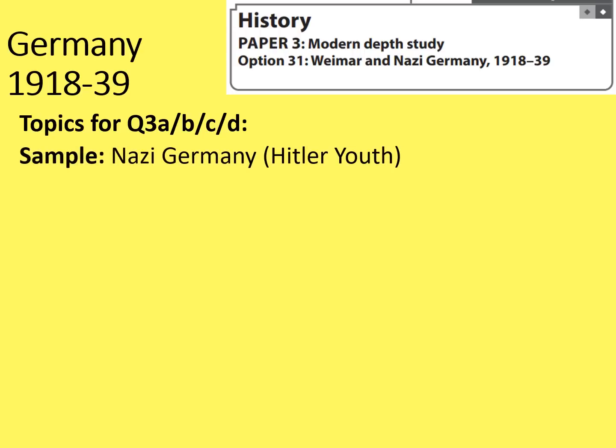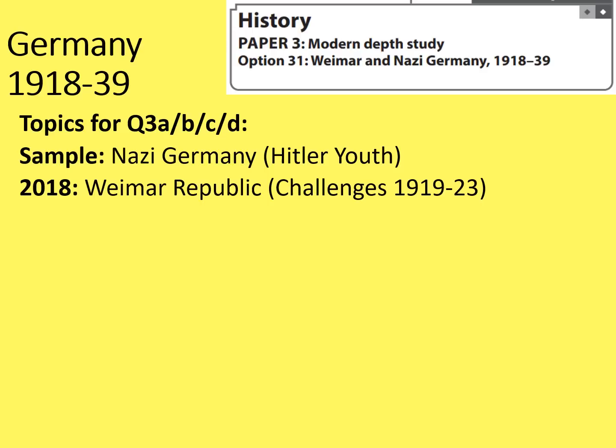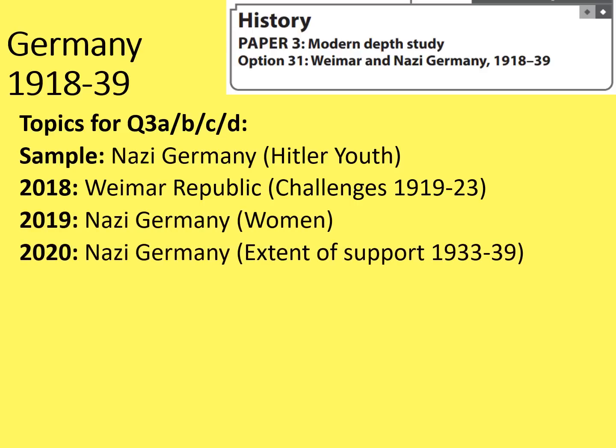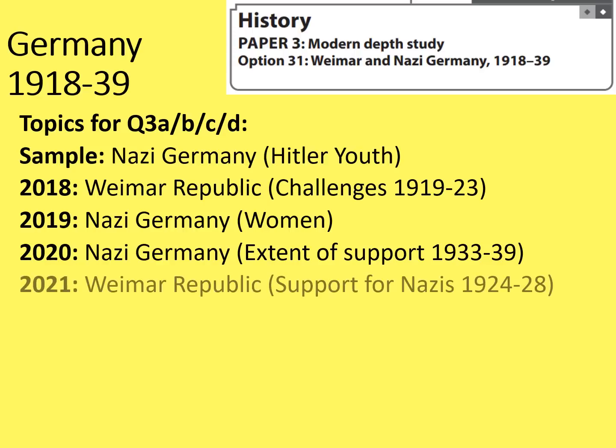The sample paper that was given to teachers before the GCSE was sat was on a Nazi Germany topic. It was on the Hitler Youth. In 2018, the public examination was the Weimar Republic and the challenges between 1919 and 1923. And then it went back to Nazi Germany and it focused on women. The 2020 paper, which admittedly not many people sat, was also on Nazi Germany, looking at the extent of support from 1933 to 39. Then it went back to the Weimar Republic, support for the Nazis in that early period.